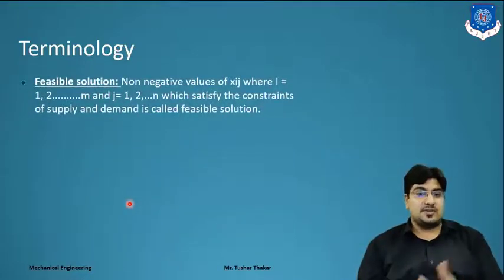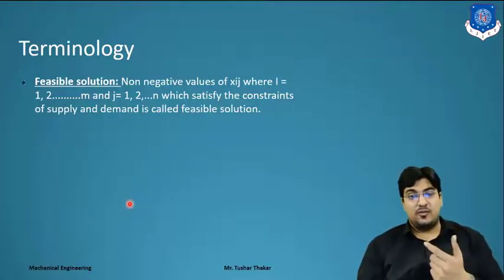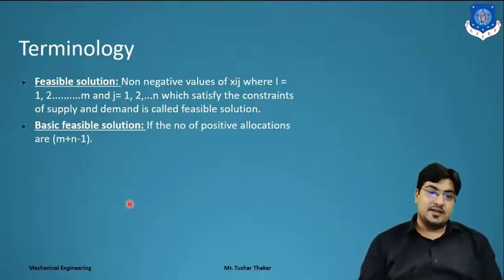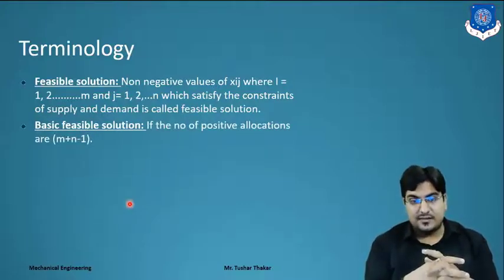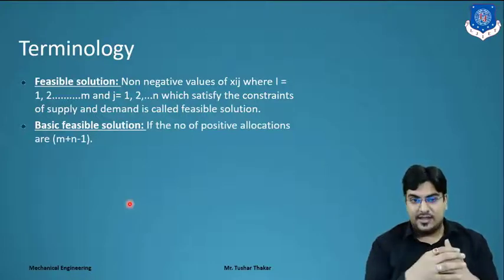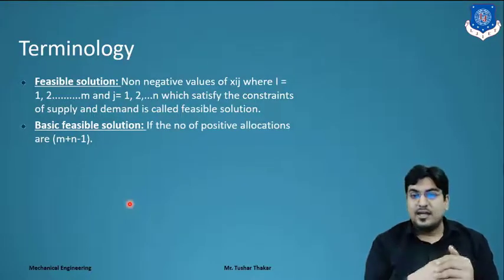Feasible solution: the non-negative values of xij, where i is equal to 1 to m and j is equal to 1 to n, which satisfy the constraints of supply and demand, is called a feasible solution. Clear? Basic feasible solution: if the number of positive allocations is m plus n minus 1, then that is known as a basic feasible solution.